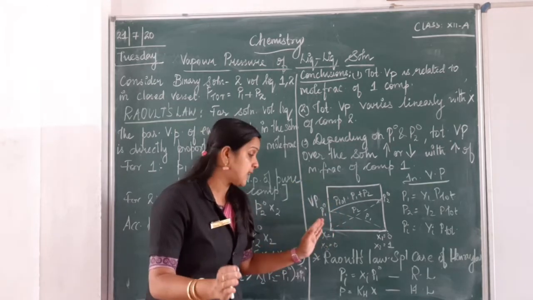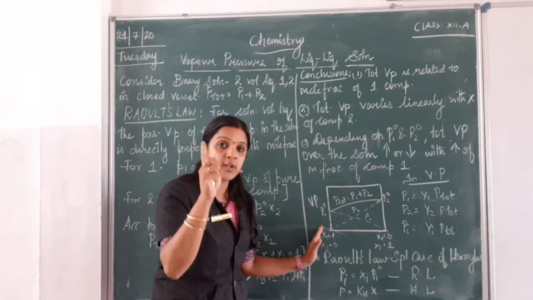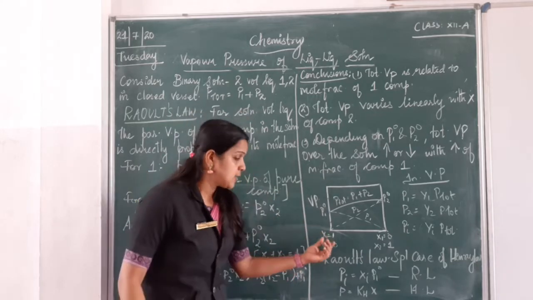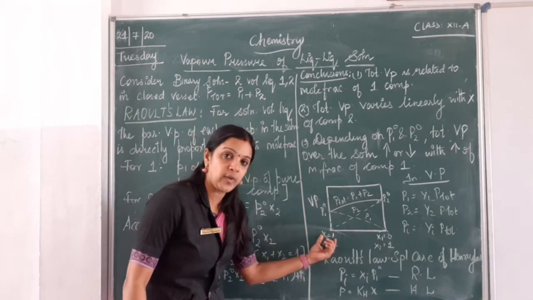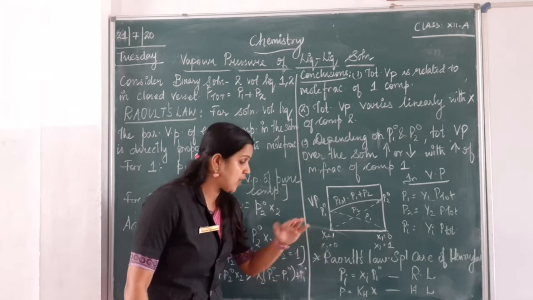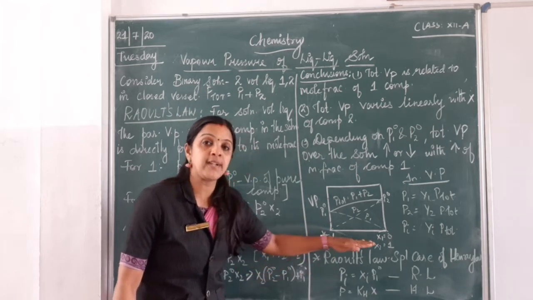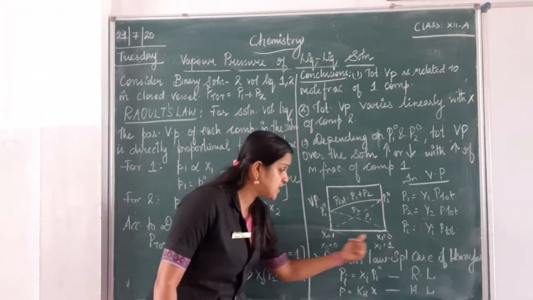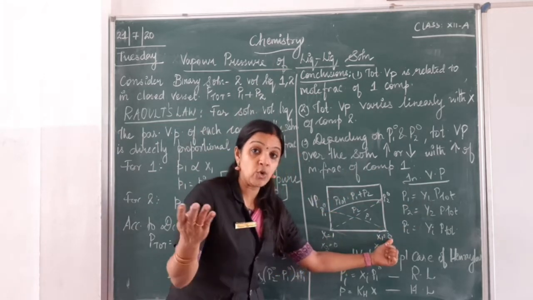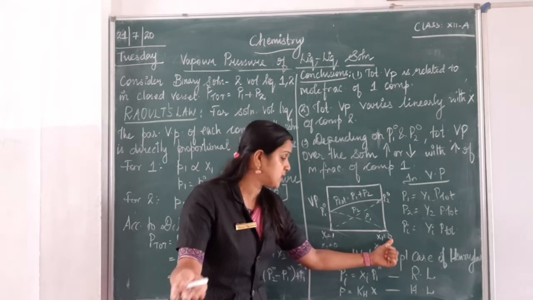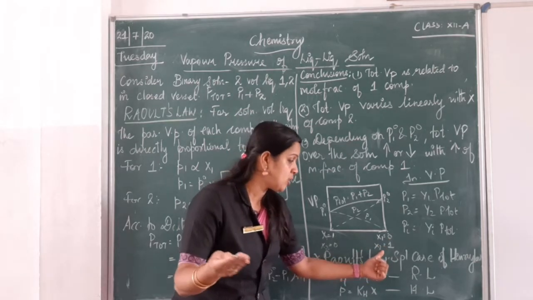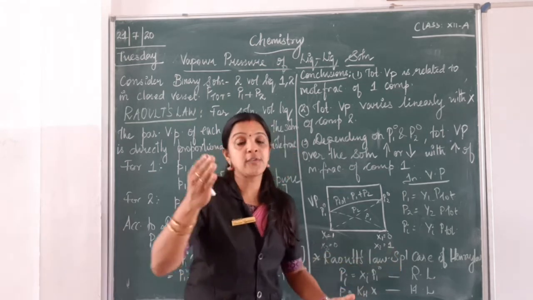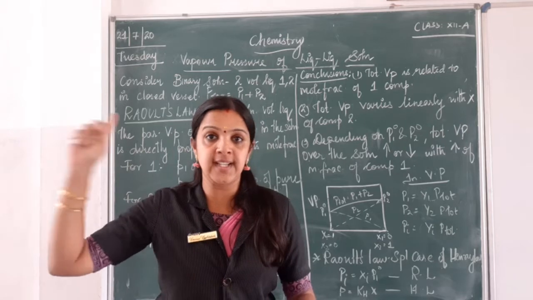This is a special condition where we consider only one component present out of the two components in the liquid solution. So in my first case, x1 is 1, x2 is 0. So absolutely there is no second component present in the solution. Now on the other hand, what happens when x1 is 0, there is no component 1 present in the solution. Instead I have component 2, where x2 is equal to 1. And as we already know, the sum of the mole fractions will be equal to unity, that is 1.